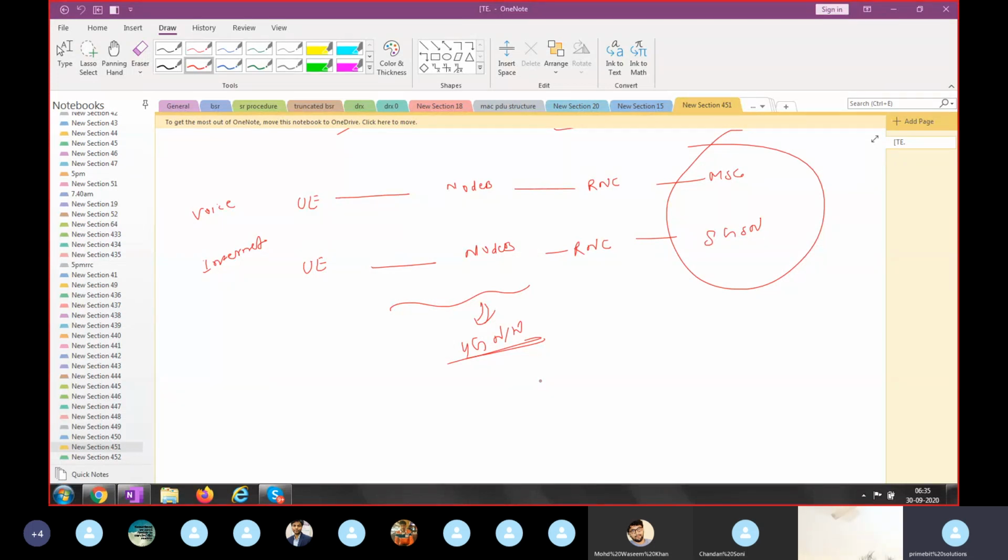So today we have seen the basic elements in GERAN and UTRAN. Based on that, we have to understand what network architecture differences came in 4G. So in 4G,